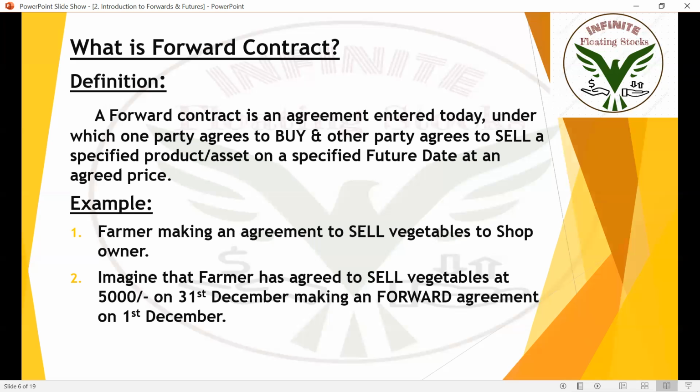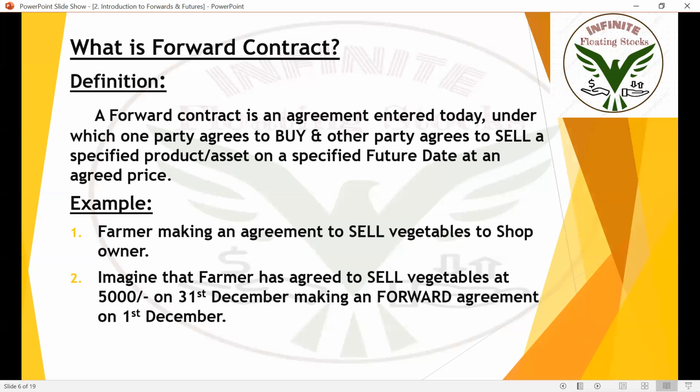Example: imagine that a farmer is making an agreement to sell vegetables to a shop owner. Just look at our example. The farmer is making an agreement to sell his vegetables to the shop owner.